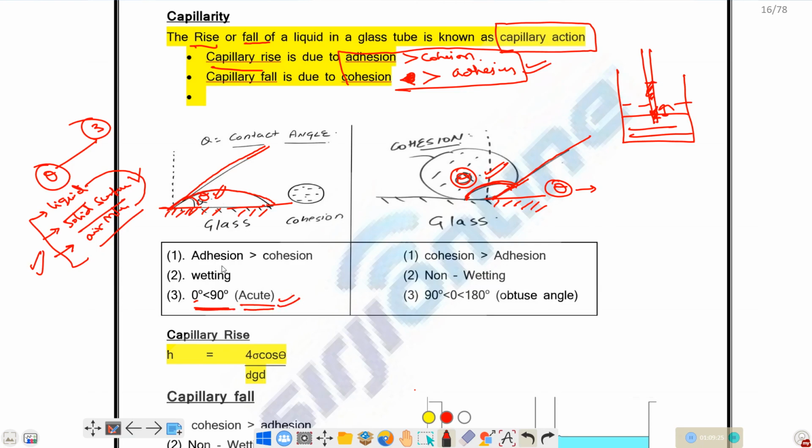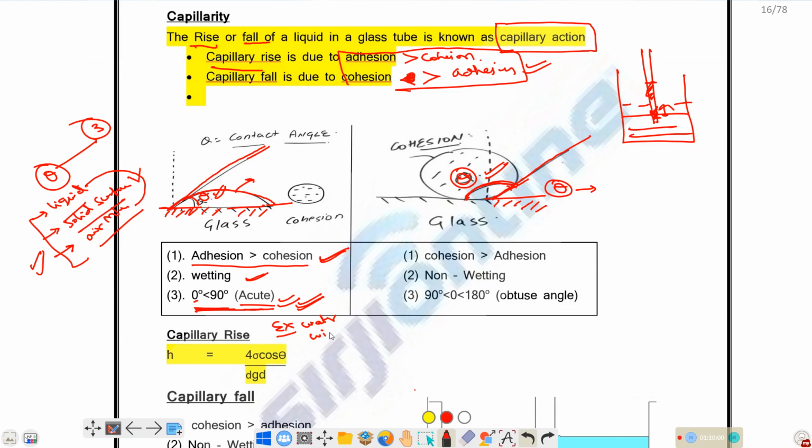That is acute when adhesion is greater than cohesion. Adhesion greater than cohesion means the liquid molecules will try to get in contact with the solid surface because it has more adhesive forces when compared with cohesion. So theta will be less than 90 degrees, that is acute. This contact angle will occur only for liquids which have more adhesion when compared with cohesion, and it will wet the surface. Wetting will occur.